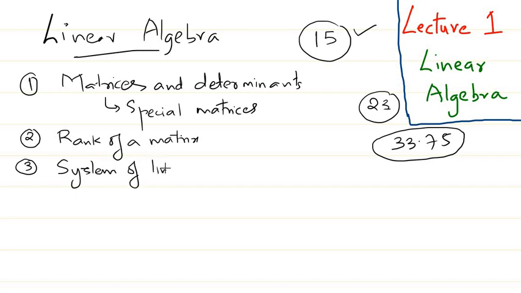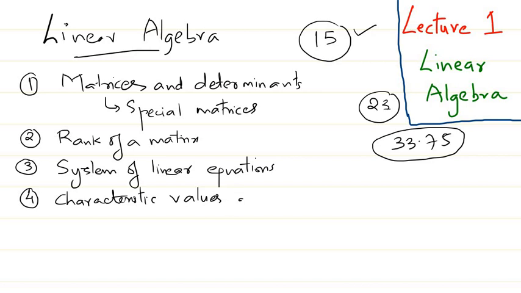System of linear equations also gave us a lot of questions in the previous years. And the next important section is eigenvalues: the characteristic polynomial, characteristic values or eigenvalues, and eigenvectors, that is, characteristic vectors. We can call them eigenvectors or eigenvalues or characteristic values and so on.